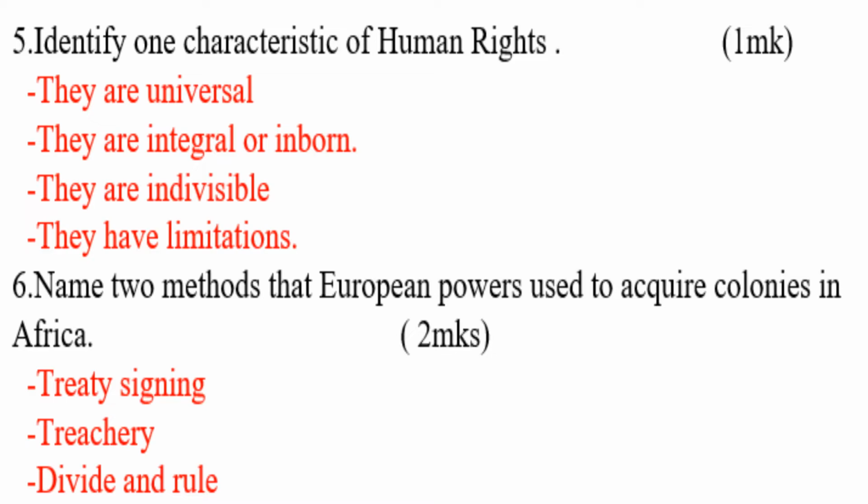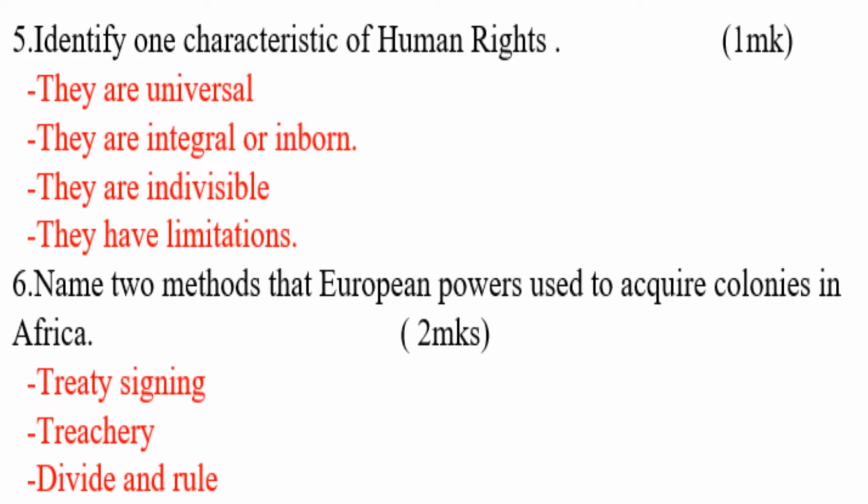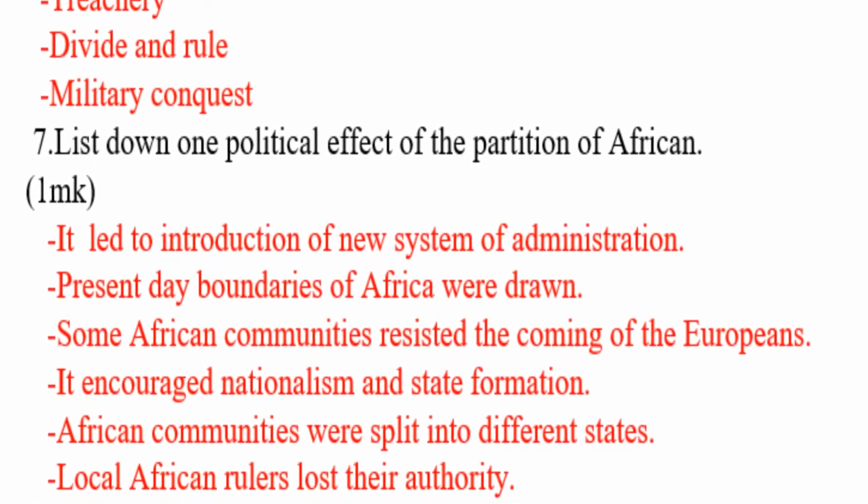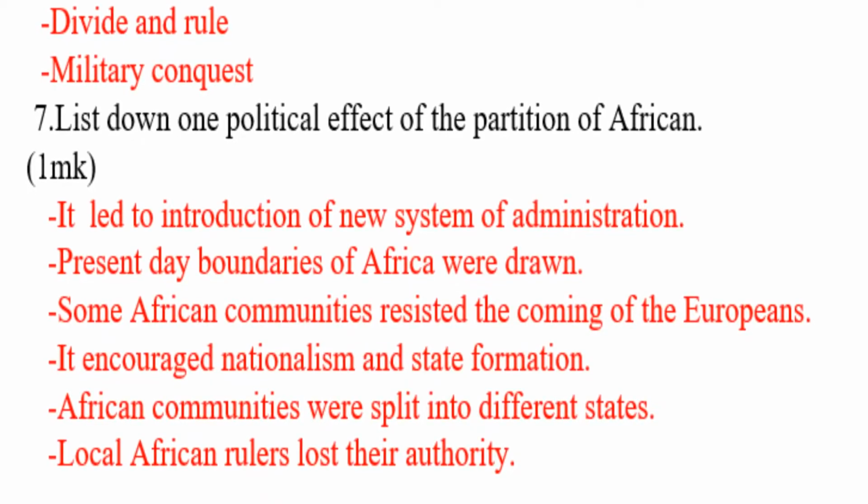Then treaty signing. This is where maybe the authority of the community is made to sign a document which they are not able to read. Next we have military conquest. This is where they used military power, they used force, and obviously the Africans were defeated because they did not have proper equipment.